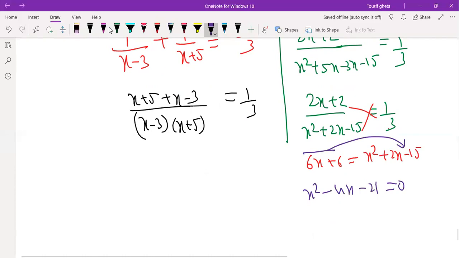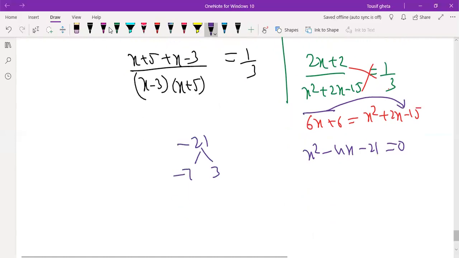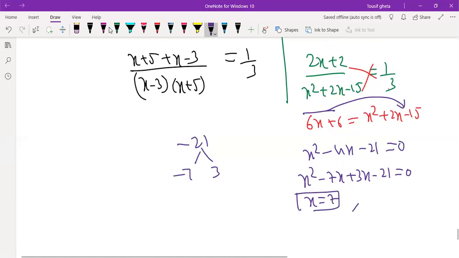I need minus 21, so 7 and 3 will be better. You can write x square minus 7x plus 3x minus 21 equals 0. You will get x is equal to 7, another is minus 3. So the present age of Rahman is 7 years.